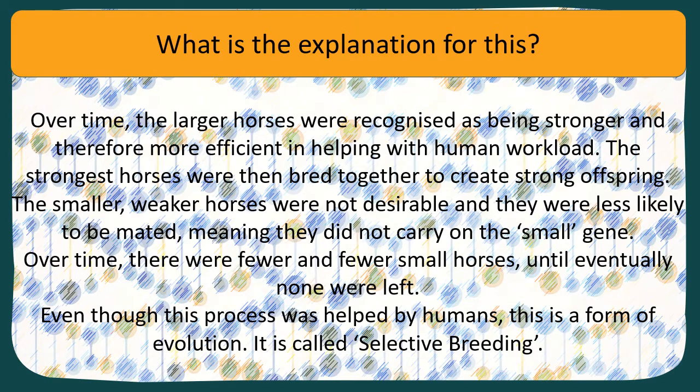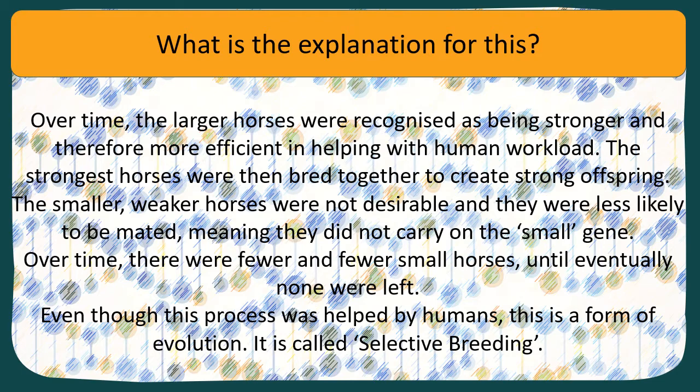So the people in charge of making sure that the horses bred would keep the poor, weaker horses away so that they never passed on their genes. Therefore, their genes didn't get carried on. So all of the small horses didn't pass on the small gene. Over time, there were fewer and fewer small horses until eventually none were left.